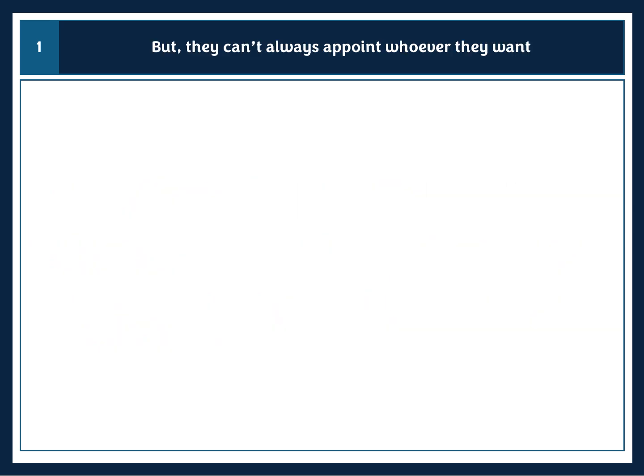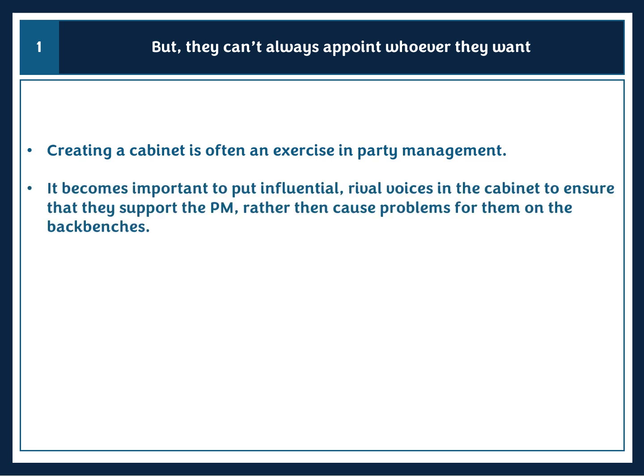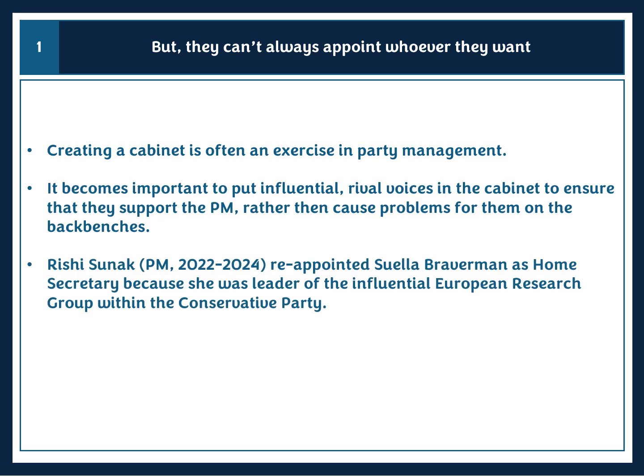However, and here's the analysis, some Prime Ministers will find that they don't have complete control over patronage. Often, forming a cabinet becomes an exercise in party management. A Prime Minister will need to ensure that they have key members of their party, particularly those who represent a certain wing of the party, within the cabinet. A really good example of that was, again, 2022, when Rishi Sunak had to reappoint Suella Braverman as his Home Secretary. That was because she represented the influential European Research Group faction within the Conservative Party.